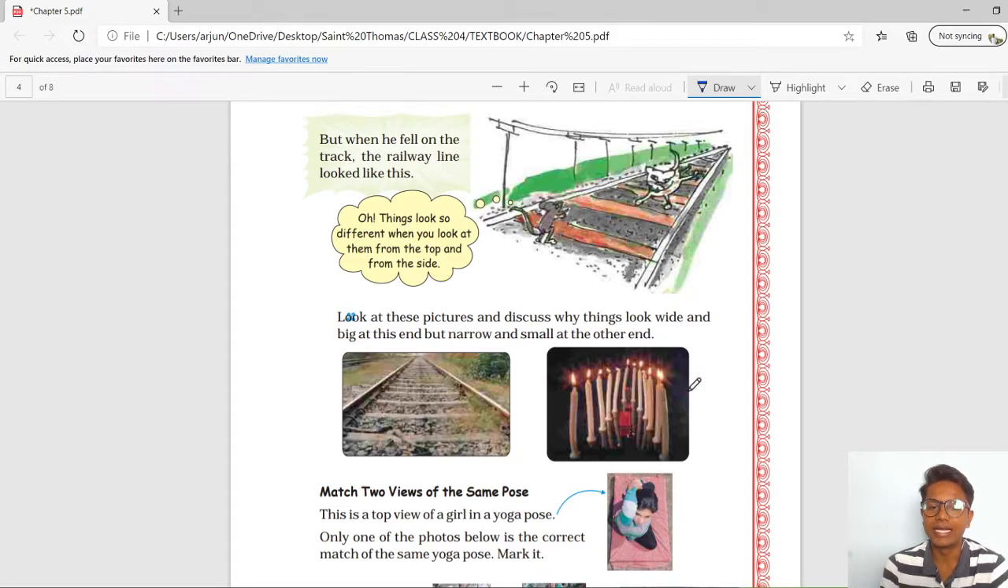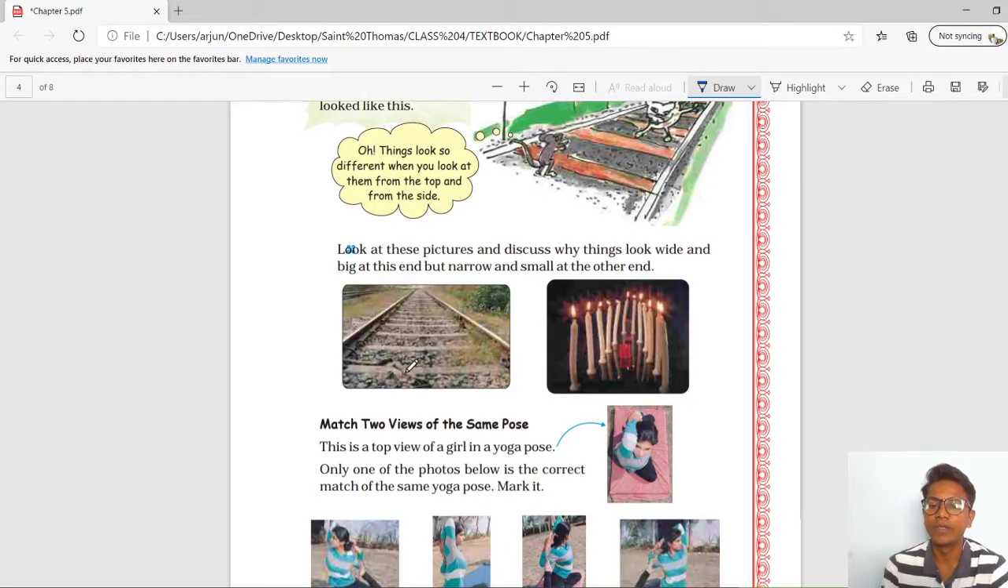Look at these pictures and discuss why things look wide and big at this end but narrow and small at the other end. Okay, now what is the question? See, the railway track looks wider near us, but at the end it looks like they are intersecting, or they are narrow. What is the reason? This is the scientific phenomenon that the nearer object looks bigger, but as far as your eyesight goes, it will look narrow. Okay, in terms of candles also, they are all placed parallel.